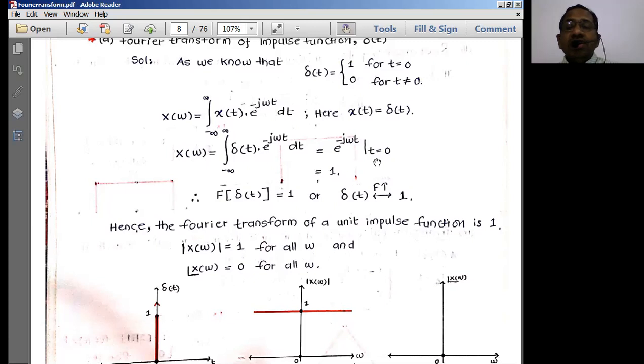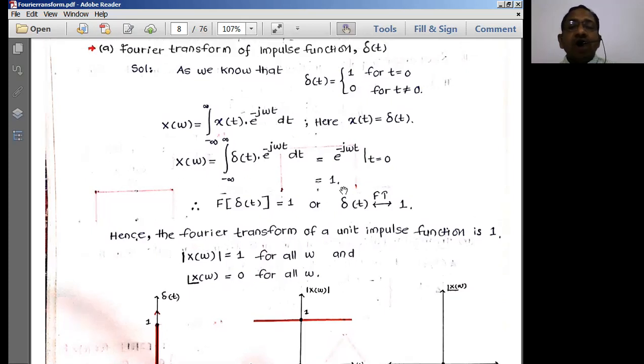If I take t equal to 0 in this limit, e power 0 is also going to be equal to 1. Therefore, I can simply have the value as 1 over here. So the value for x of omega is simply equal to 1. Therefore, the Fourier transform of delta of t is equal to 1.